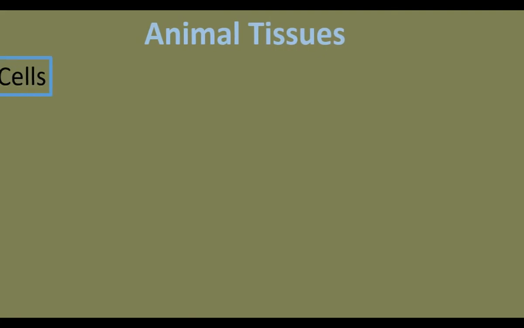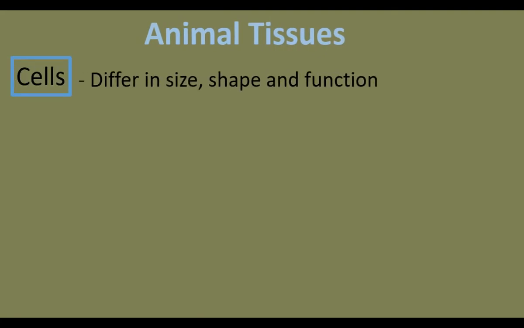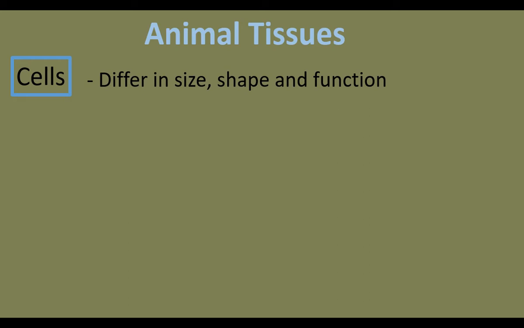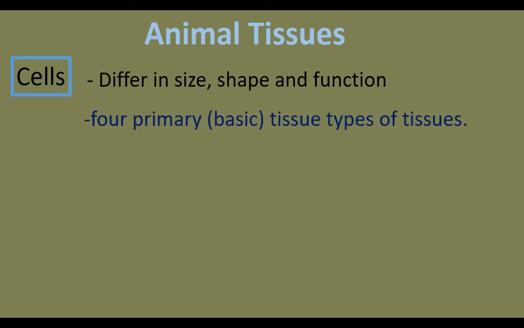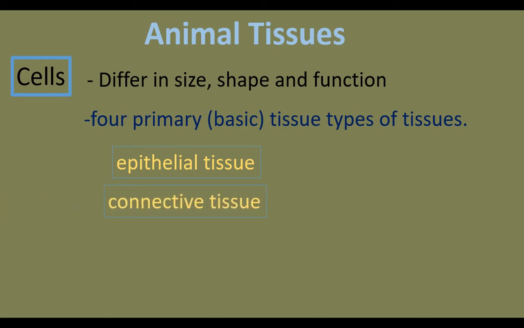Cells of animals differ in size, shape, and function. Based on the size, shape, and function, animal tissues are classified into four primary types. They are epithelial tissues, connective tissues, muscular tissues, and nervous tissues.